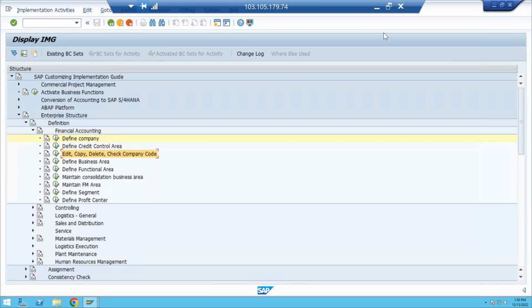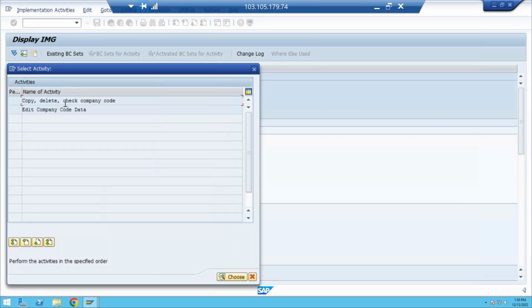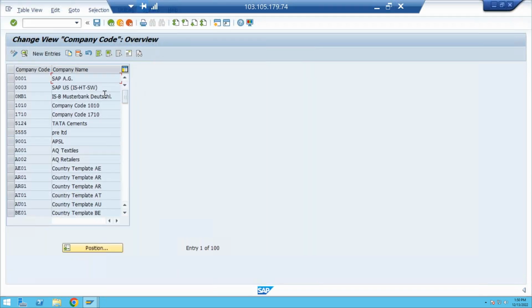But actually in real time, this will be done purely by the finance people. They will create the control area, business area, functional area, FM segment, profit center. All these parameters will be defined by the finance people. But what we have to do, if I go to edit company code data, they have 1710. In the ECC system we take only company code 1000. But in the S4HANA system, which company code will we take? In real time, our 001 is there. But in ECC we are taking 1000, and in S4HANA we are taking 1710 as a reference.